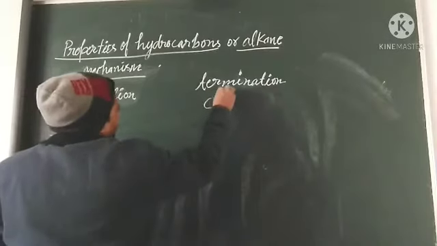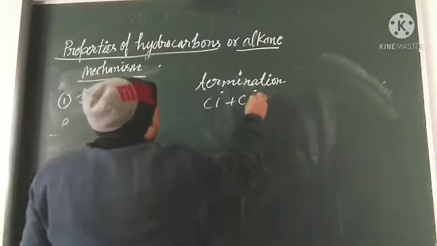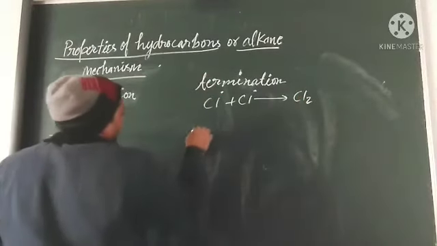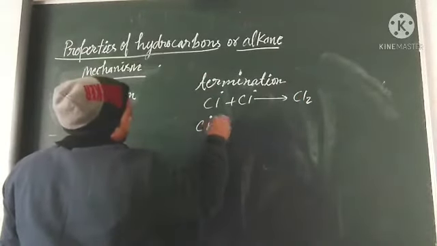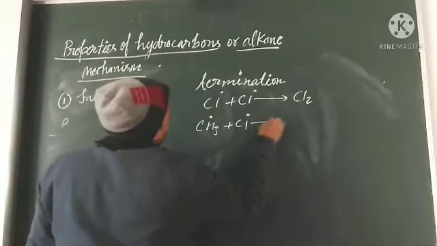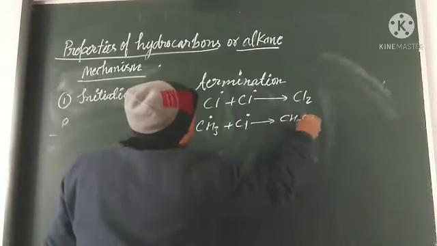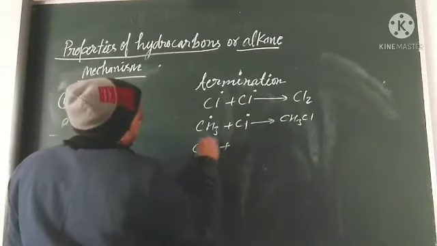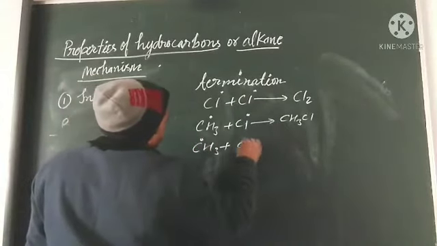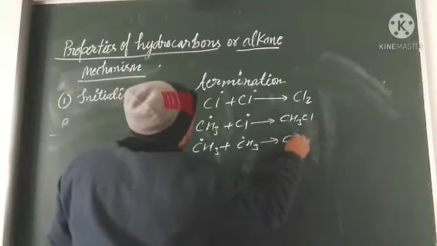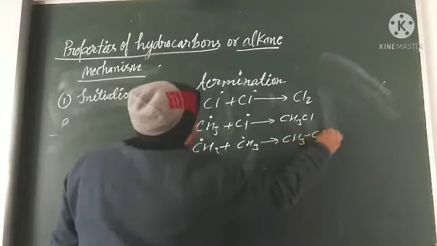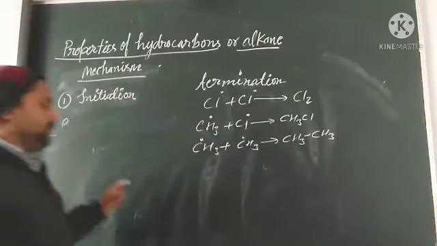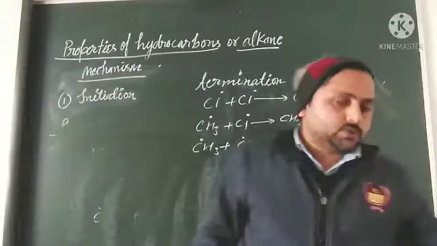In termination, two free radicals combine and form a molecule like this. This may combine and form CH3Cl, a stable molecule. Otherwise, one CH3 free radical and another CH3 free radical combine and form ethane. So termination stops the reaction. If we want to stop the reaction, we use the termination step.